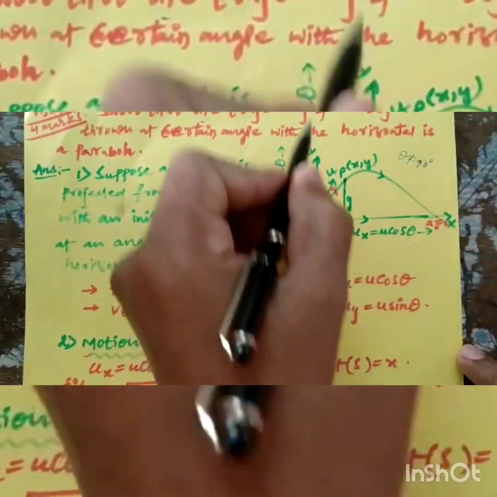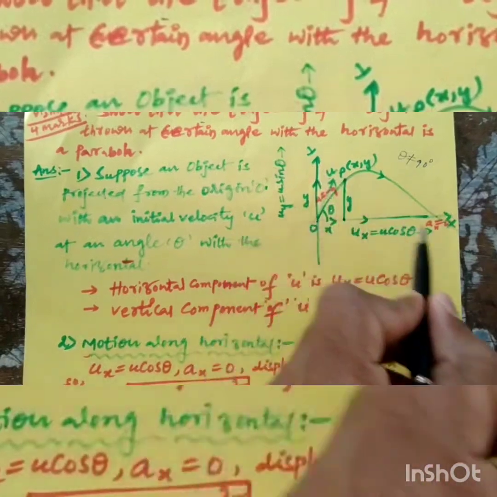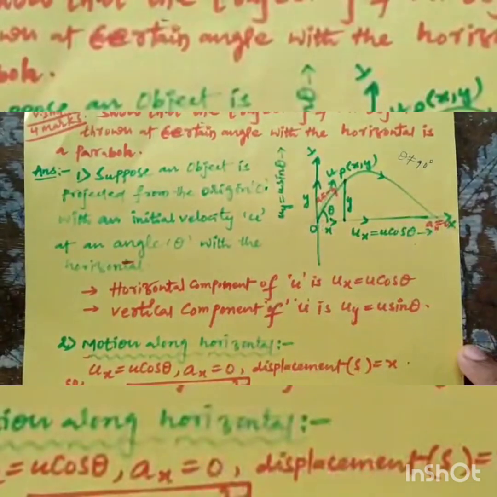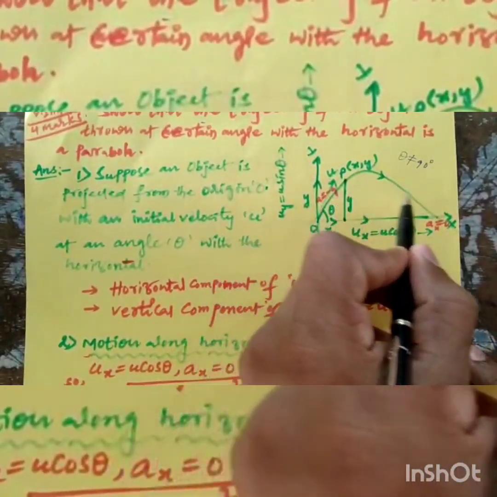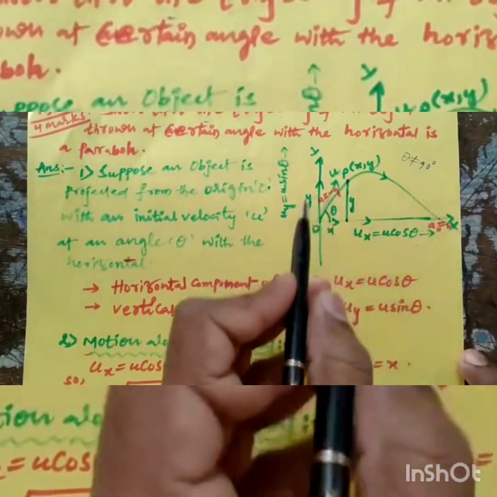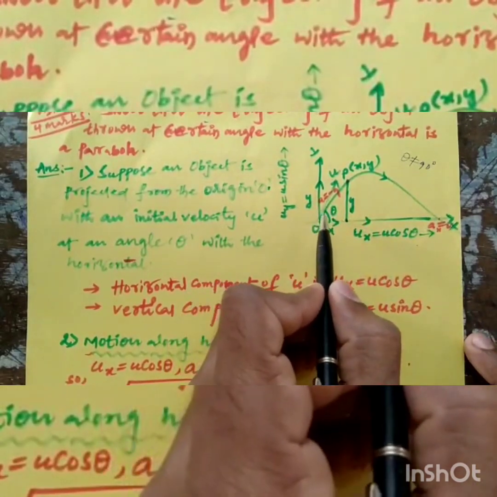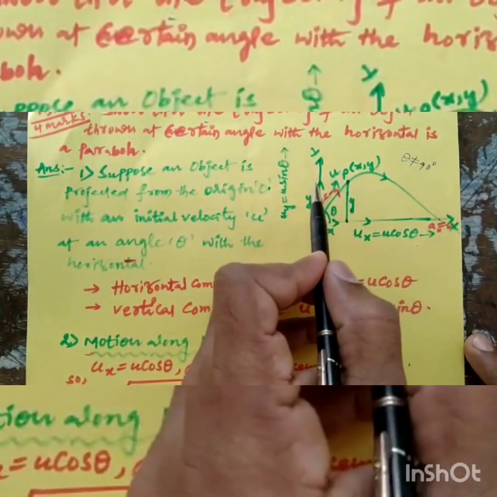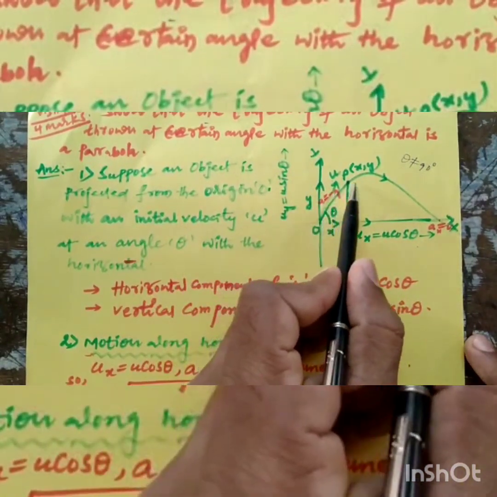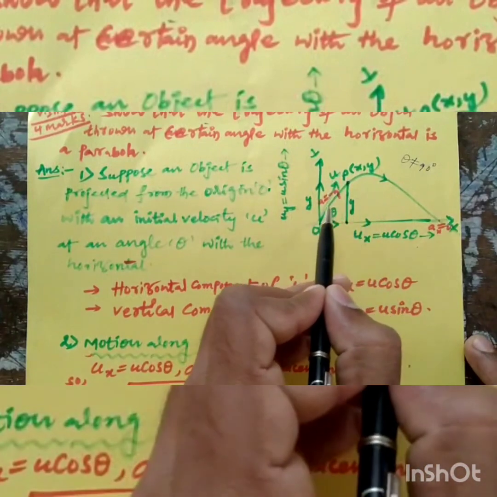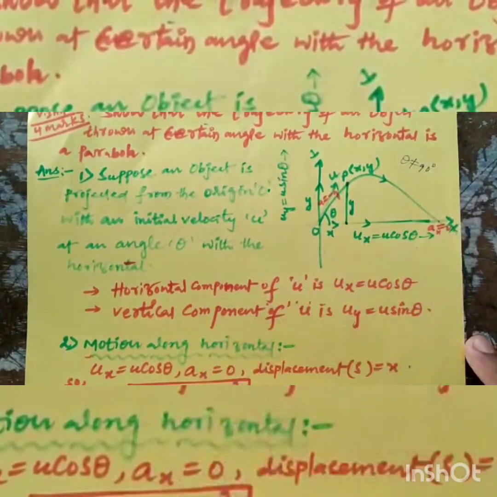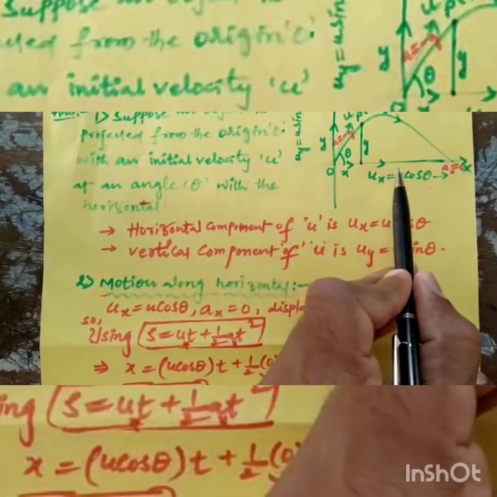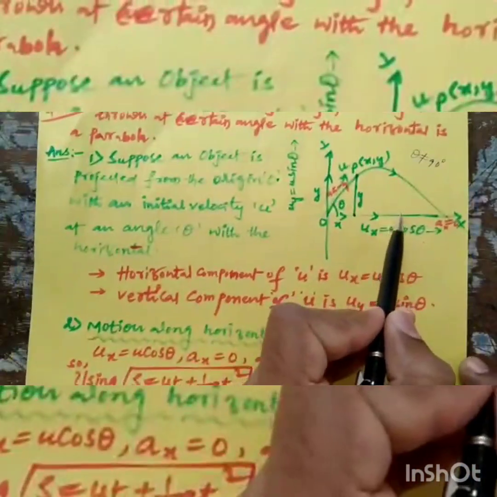The body moves along the vertical direction as well as the horizontal direction, so the body covers the space between the two axes. So the shape of the trajectory of a projectile is a parabola. What is meant by a projectile? A body projected in the air is called a projectile. The path of a projectile is called its trajectory, and the trajectory of a projectile is a parabola.